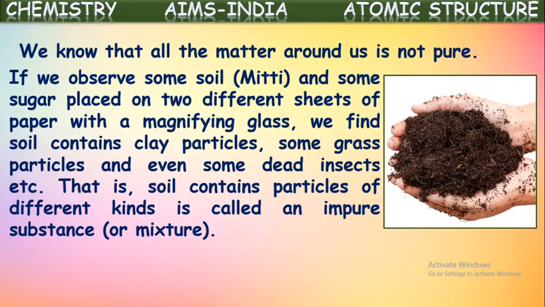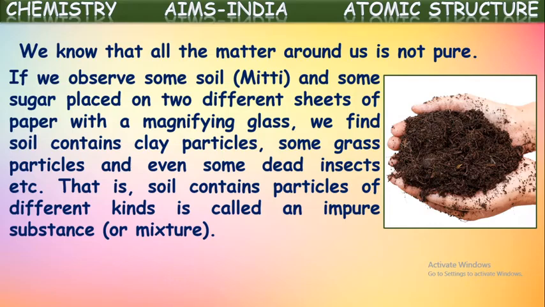So the soil contains particles of different kinds, and it is called an impure substance or mixture. So soil is an impure substance. It is not pure. So the matter which we see around us may not always be pure. Some matter may be pure and some are impure.